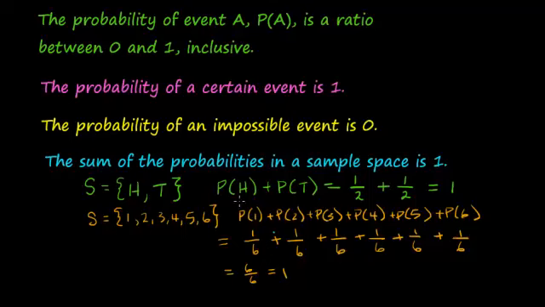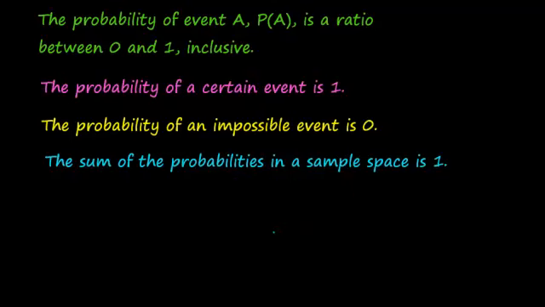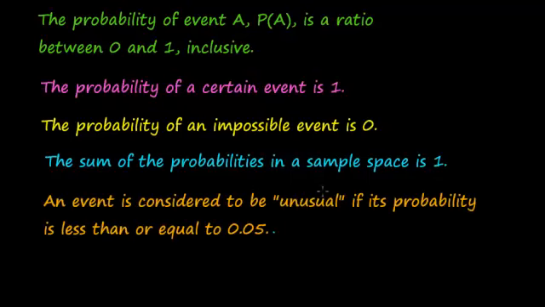Another important point about probability. And then lastly, an event is considered to be unusual if its probability is less than or equal to 0.05. Now that can change, but this is the most common number that's used.